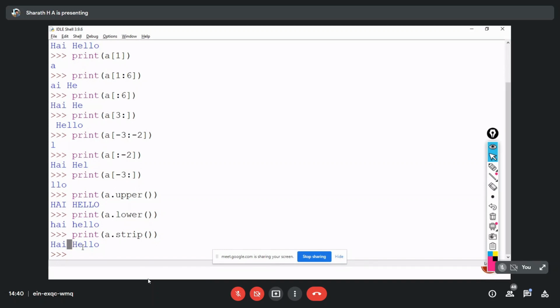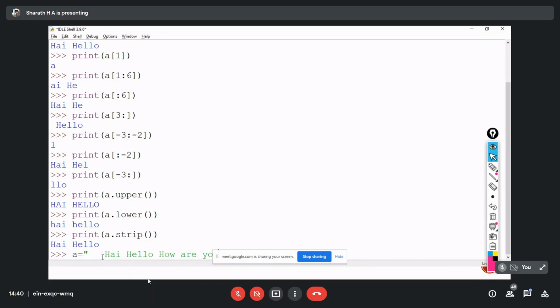So what the strip function will do, for that I'm going to take one more example. A equals, within double quotes I'm going to give space here, and again, hi, hello, how are you?